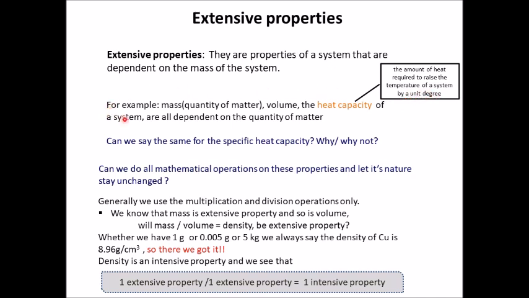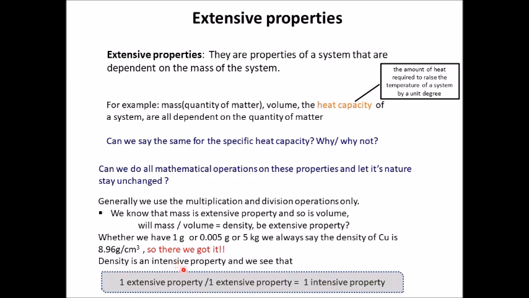So, next, what about the extensive properties? They are mass. We know very well it depends upon the quantity of matter. The volume, again it depends on the quantity of matter. And what else? Internal energy of a system, that also depends on the quantity of matter. So, we have got any property which depends on the extent of the matter, which depends on the quantity of the matter or the mass of the system, is called extensive property.